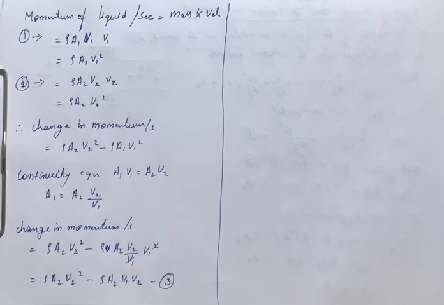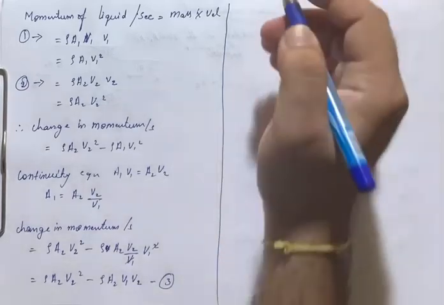Right. Now we have found out the net force acting on the control volume in the direction of flow, and we have found out the momentum of liquid per second. These two should be equated.